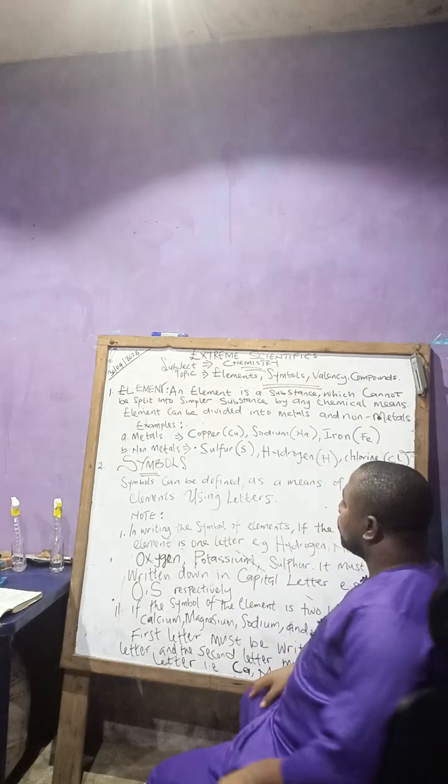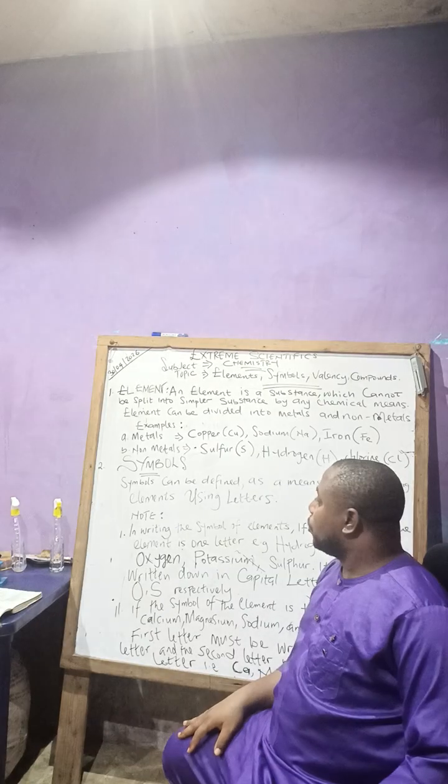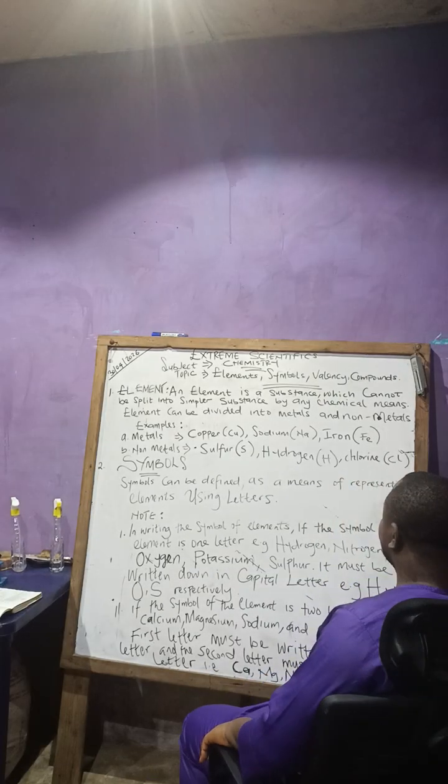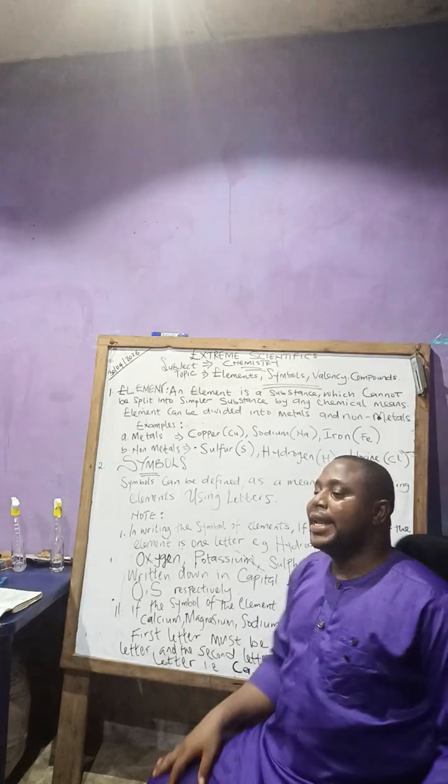Then the next one is called symbols. A symbol can be defined as a means of representing elements using letters.